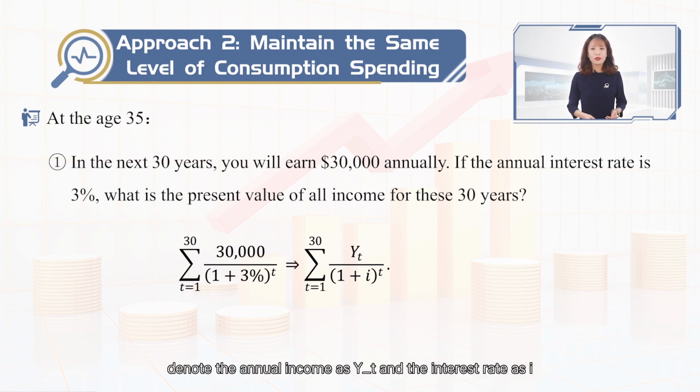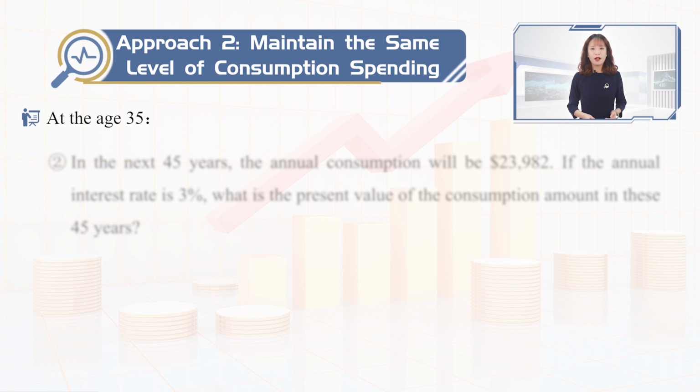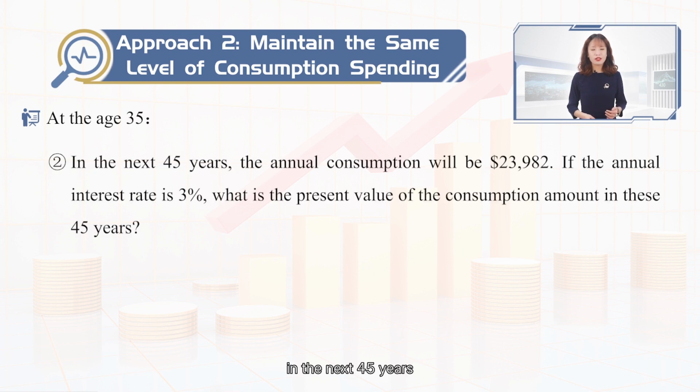More generally, denote the annual income as Y_t and the interest rate as i. The PV of all income is the sum of Y_t over 1 plus i to the t, with t from 1 to 30. The second question is, in the next 45 years, the annual consumption will be $23,982. If the annual interest rate is 3%, what's the present value of all consumption spending in these 45 years?